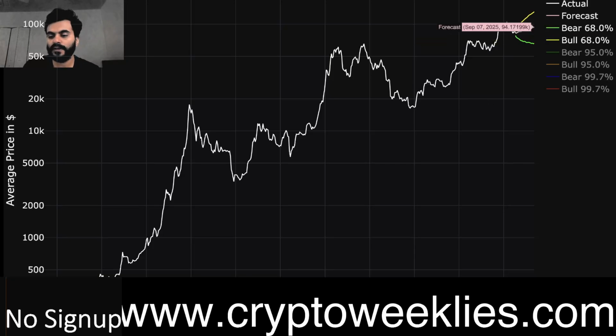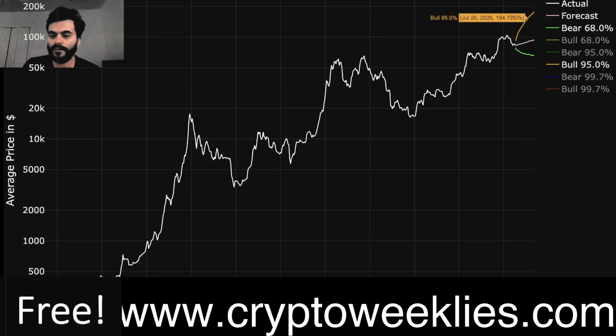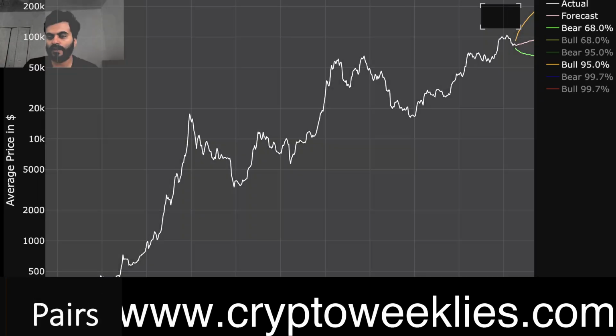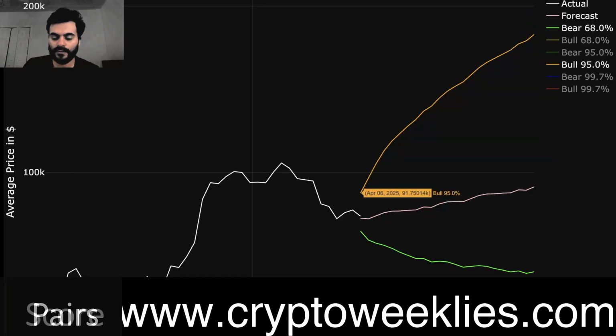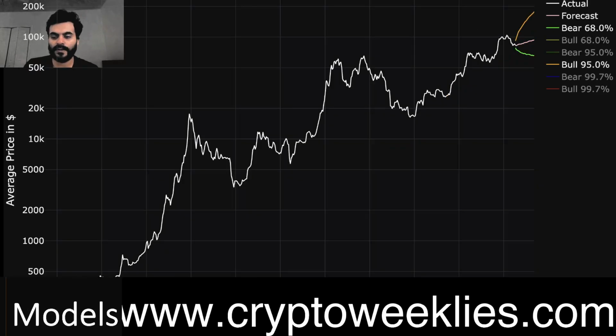So if the two standard deviation or the euphoria case for Bitcoin were to pan out in 2025, which is again a post halving year, the price of Bitcoin could be between 91k to about 177k per this model.